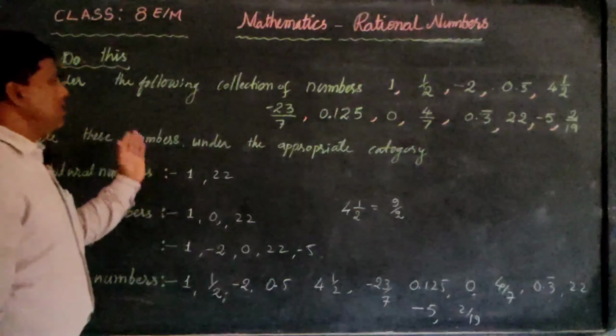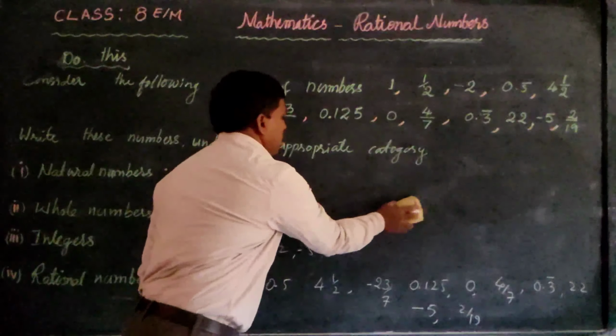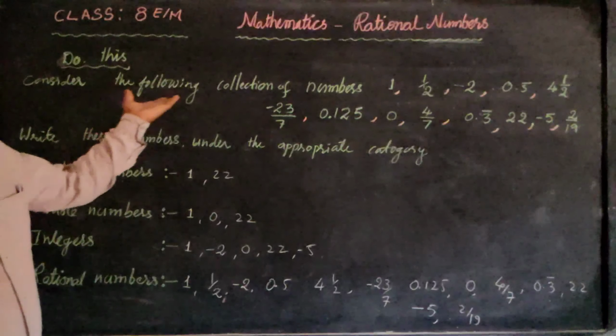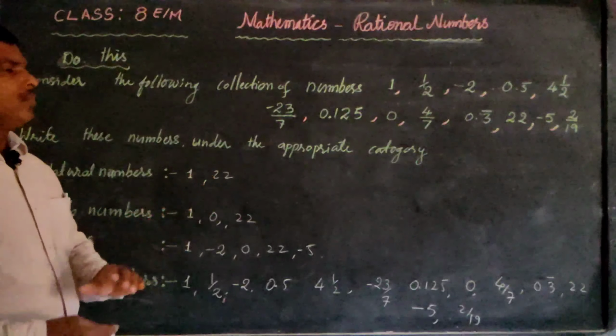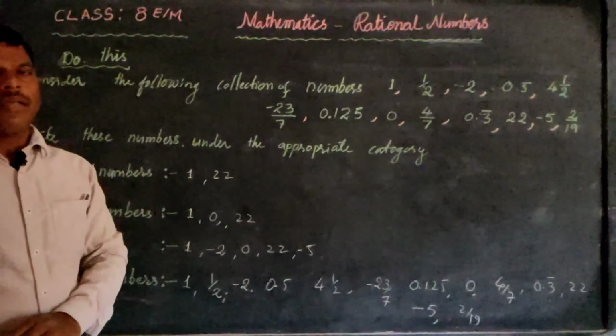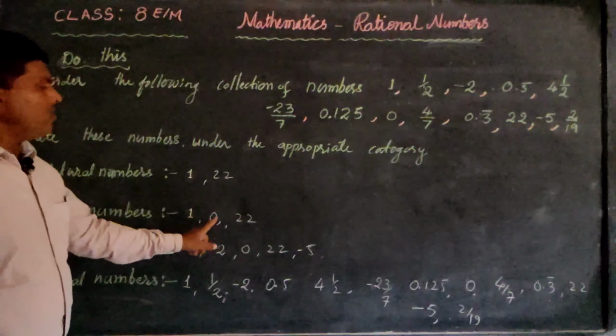So like this, all these numbers are categorized. What are the natural numbers among these? 1 and 22. These are the only 2 natural numbers in this group. And what are the whole numbers? 1, 0 and 22.